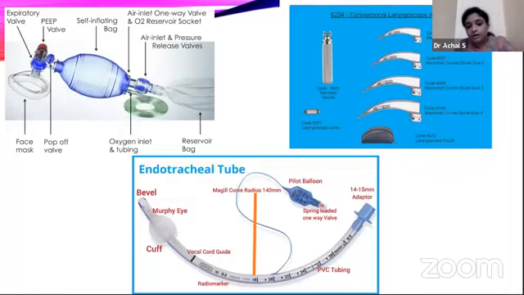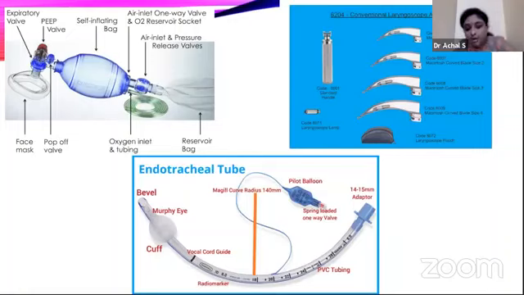This is the bevel, which is always cut obliquely, not circular or transverse, because if there is any obstruction, it helps in removing the obstruction easily. And there is a small hole in the side that is called the Murphy's eye, so that if the main path is obstructed, then ventilation can be done through the side port. And then there is a cuff. We should always check for any leak in the cuff prior to using the tube.